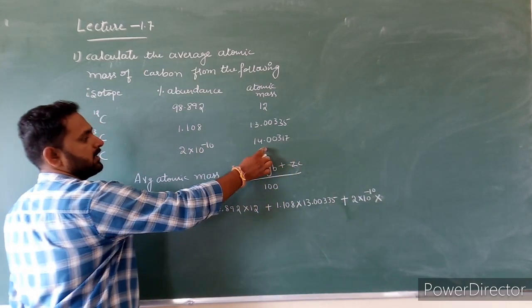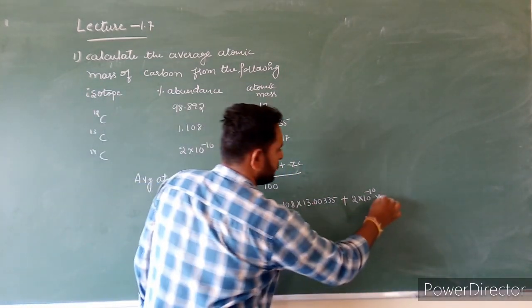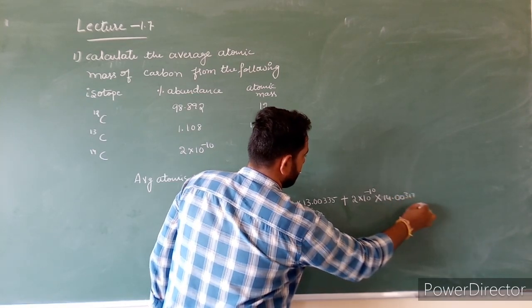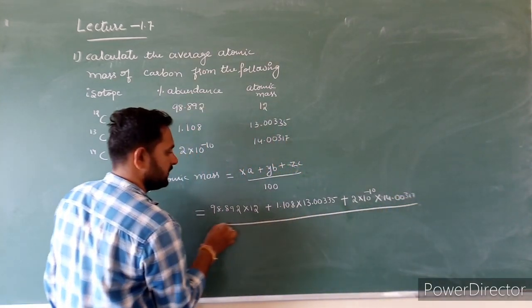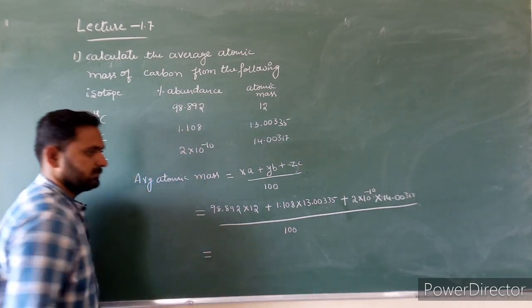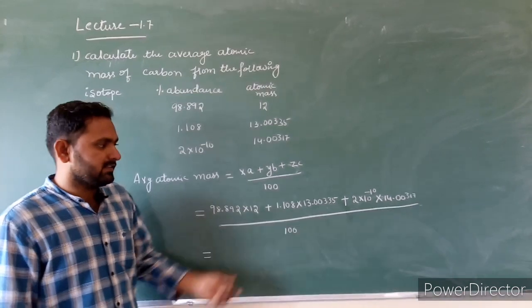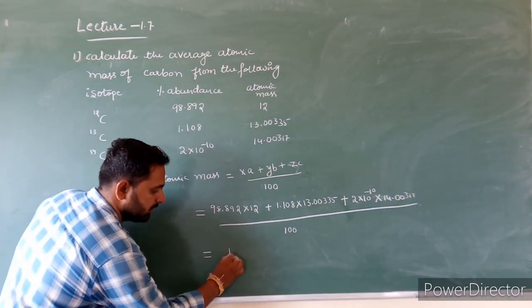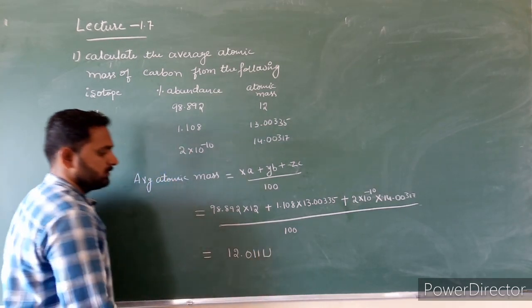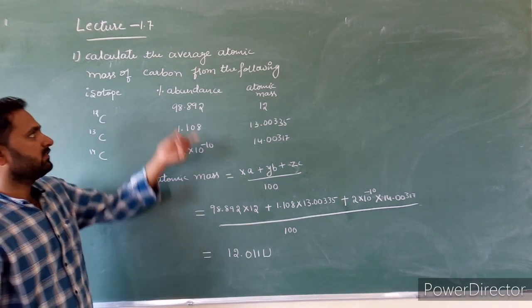C means atomic mass of carbon 14, 14.00317, whole divided by 100. Now you simplify this calculation. After simplifying, we will get 12.011 U. This is the average atomic mass of carbon.